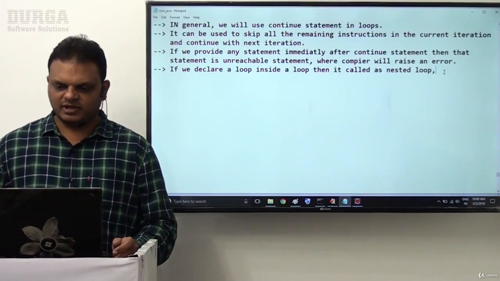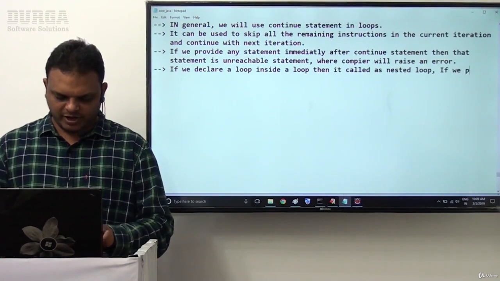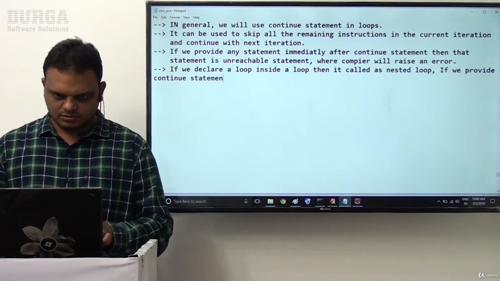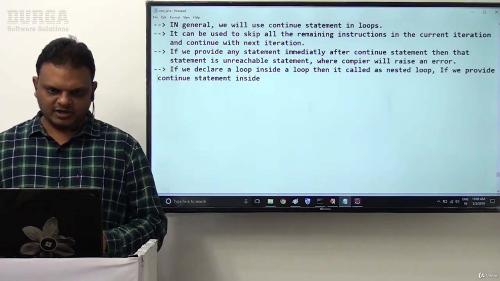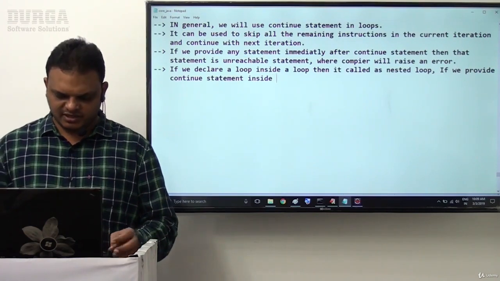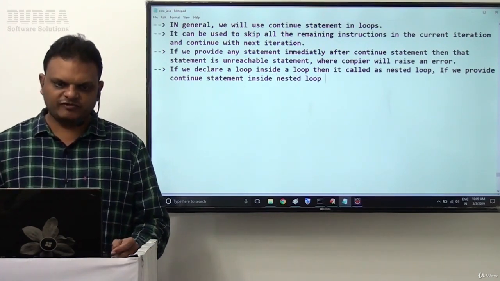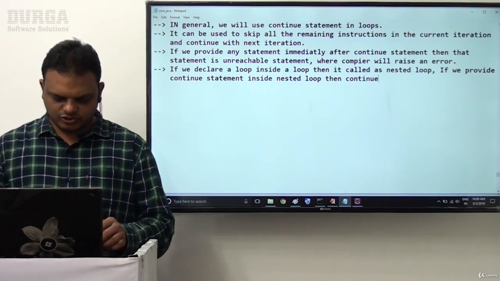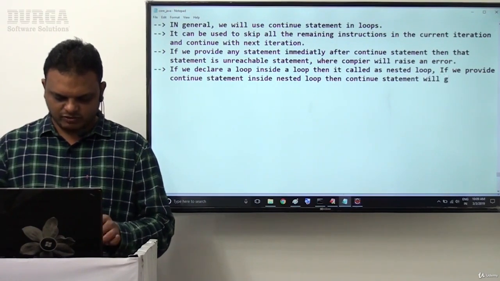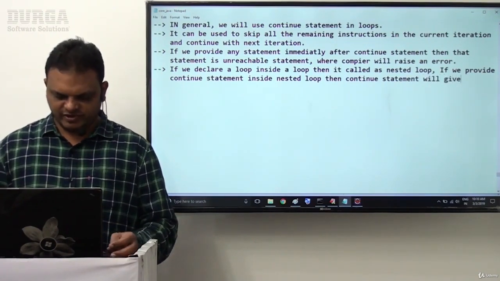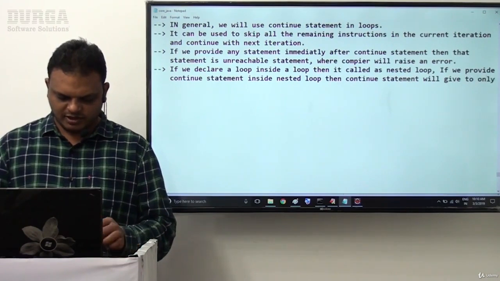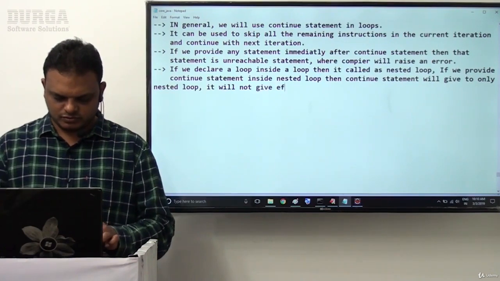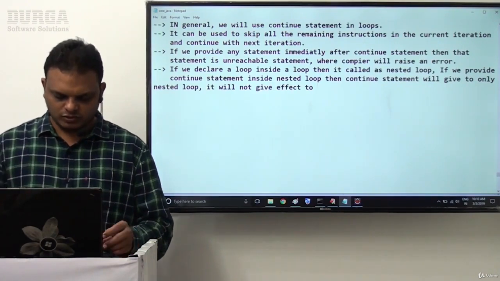So the point I am telling now is, if we provide a continue statement inside a nested loop, then the continue statement will give effect only to the nested loop. It will not give effect to outer loops.